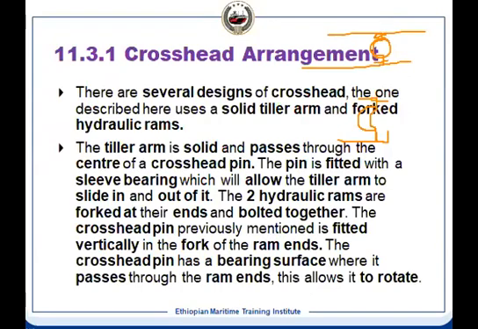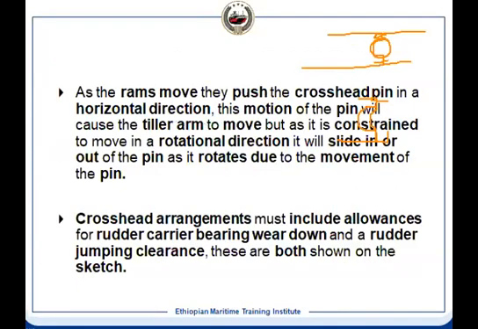So your ram end is like a fork, and inside the fork you have the pin, and you have the bearing on the ram end. In the tiller, there's a pin, and that hole has a separate bearing for your tiller. So this is the crosshead arrangement you have.